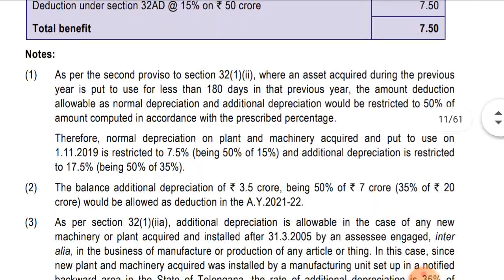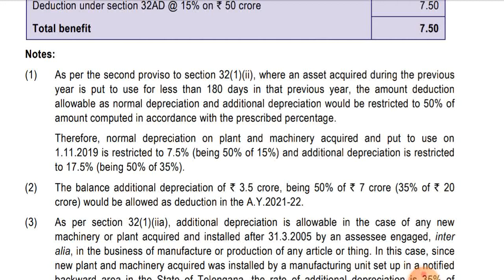as per the second proviso to section 32(1)(ii), where an asset acquired during the previous year is put to use for less than 180 days in that previous year, the deduction allowable as per normal depreciation and additional depreciation will be restricted to 50% of the amount computed in accordance with the prescribed percentage. Okay, if it is used for less than 180 days, 50% depreciation will be charged.